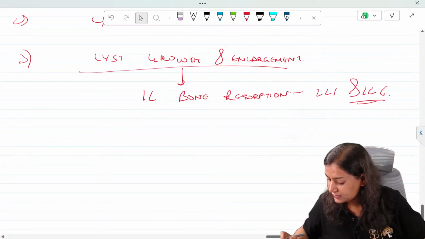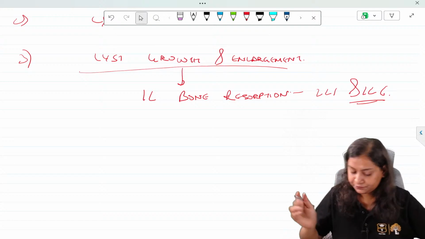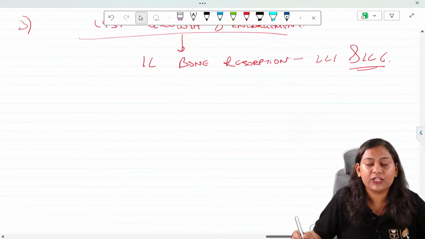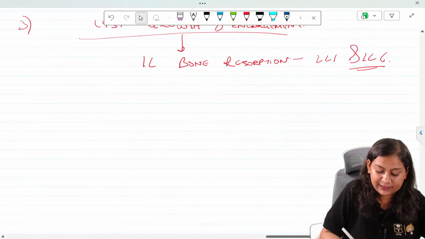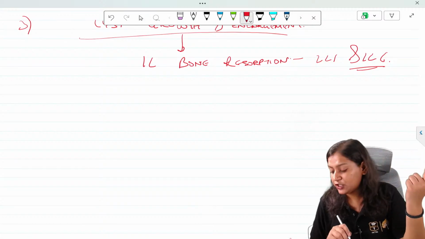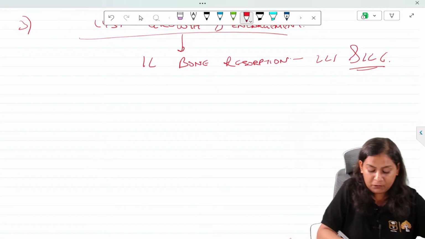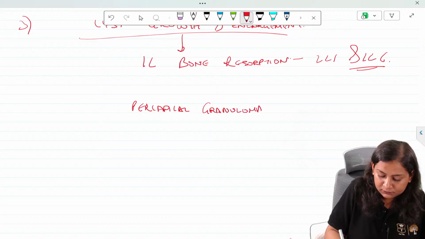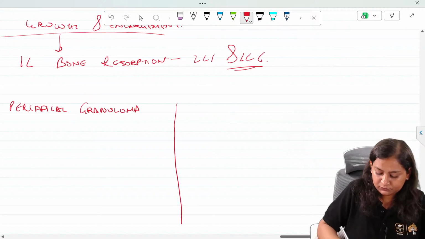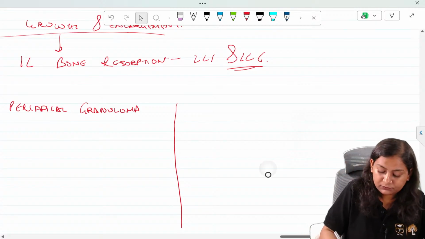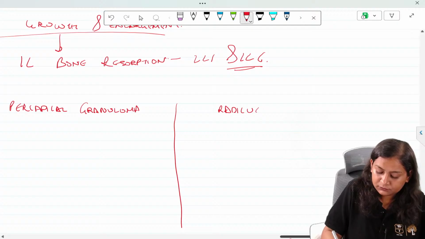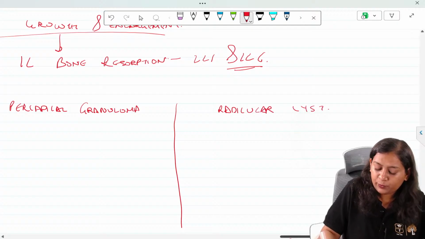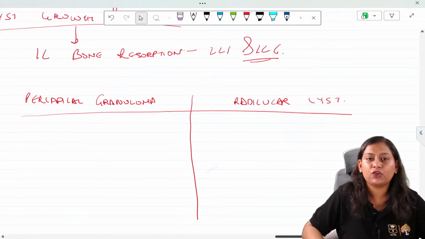Can anyone answer this? We will differentiate this based on the histopath.